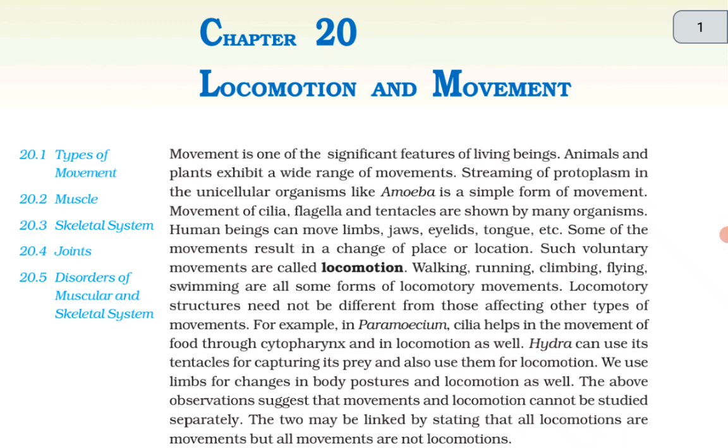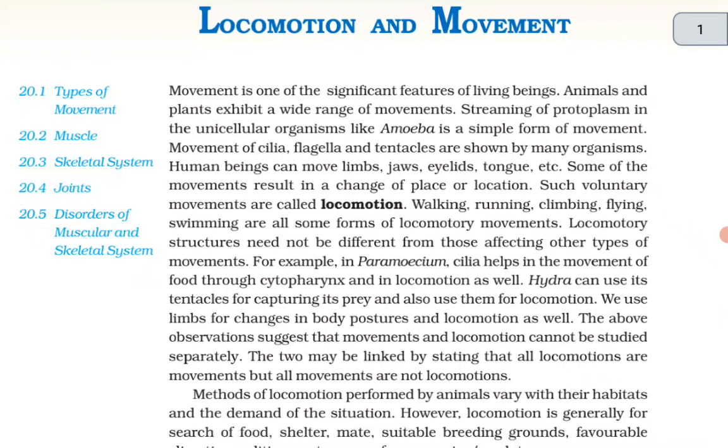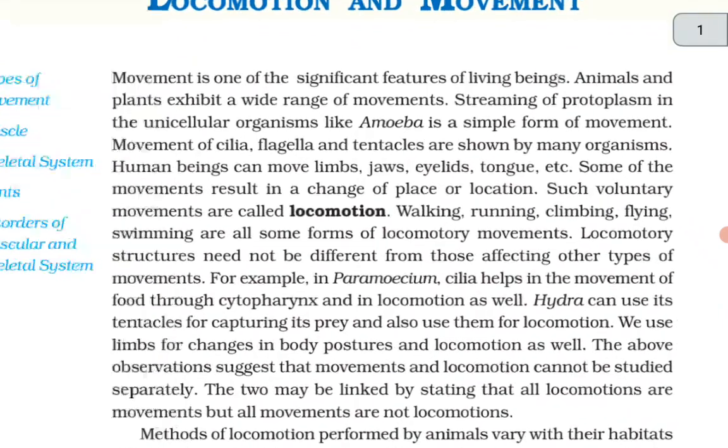Now in this video, I am going to read chapter 20 in biology NCERT, that is Locomotion and Movement. So let's start. Movement is one of the significant features of living beings. Animals and plants exhibit a wide range of movements.